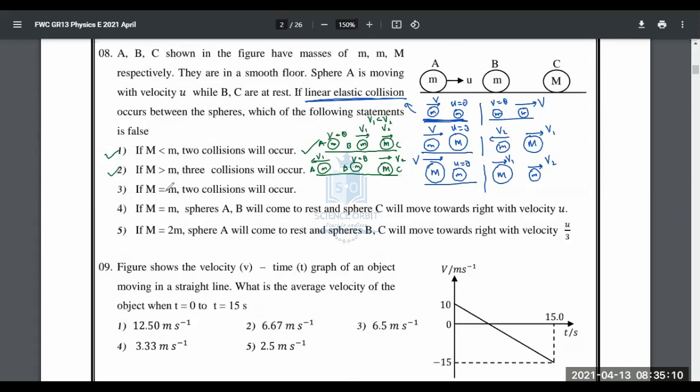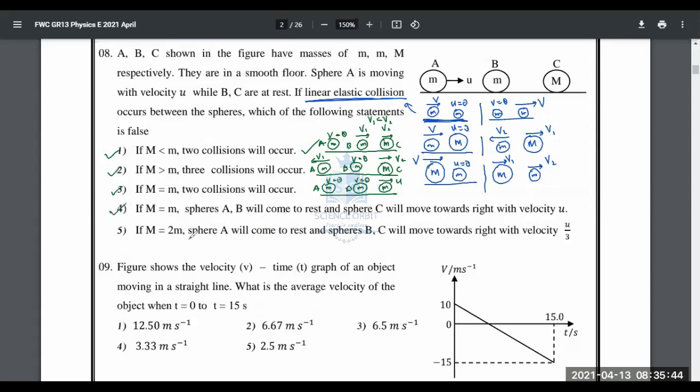If capital M is equal to simple M, 2 collisions will occur. That's correct. When capital M is equal to simple M, what will you see after all the collisions are over? A would have stopped. B also would have stopped. And C will be moving at the same speed, V, the initial speed. And how many collisions? 1. Then this will go collide with that. That's it. 2 collisions. If capital M is equal to M, spheres A and B will come to rest and sphere C will move towards the right with velocity U.